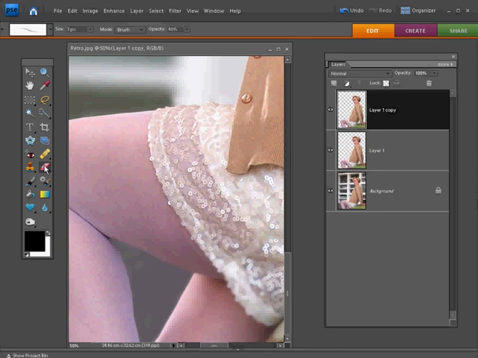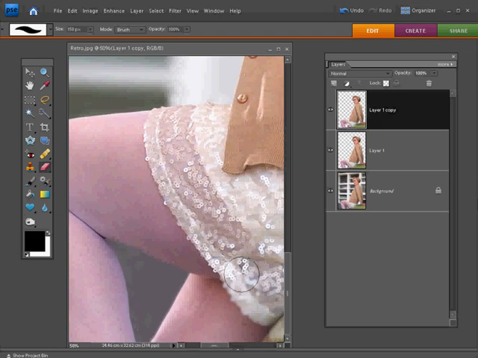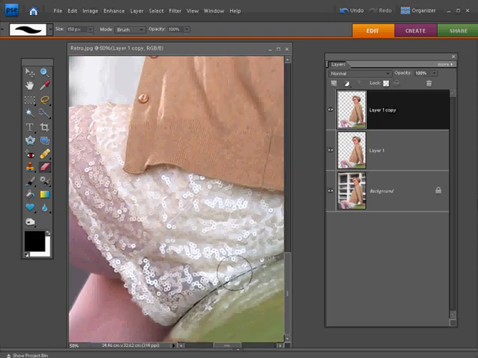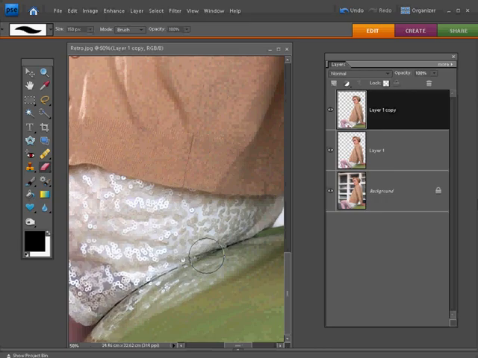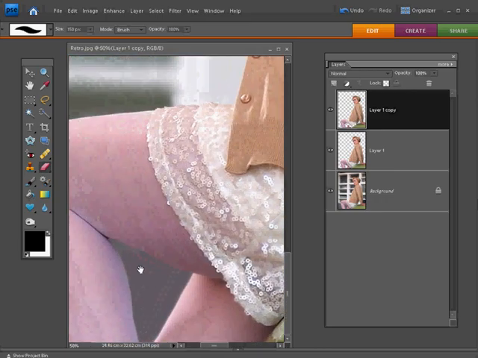Then back to the eraser tool, we'll bring its size up to about 150 pixels. This time bring the edge sharpness up to just a little below full sharpness, using the Shift key and the right square bracket key this time. Then make sure that the opacity is at 100%, and then I'm just going to run that eraser tool along the lower part of her leg there and the hem of the skirt, bringing those parts back into focus, because we don't want them to be blurred, because that ruins our shallow depth of field effect. A little bit of attention to detail goes a long way, and we'll just take away that blur on that part of her leg as well.